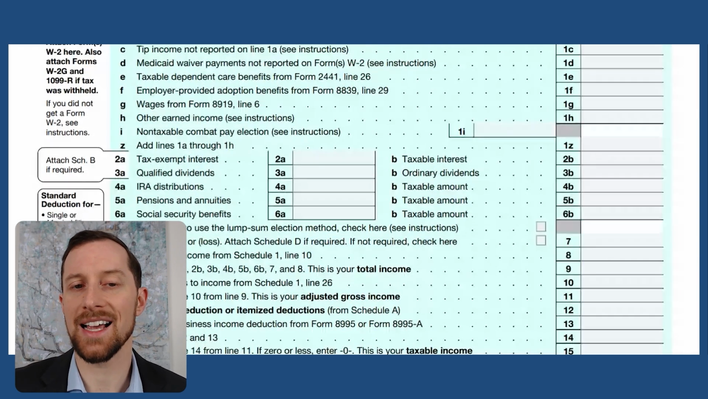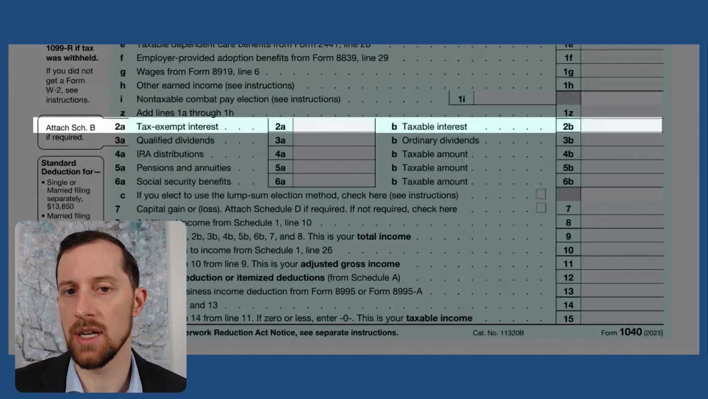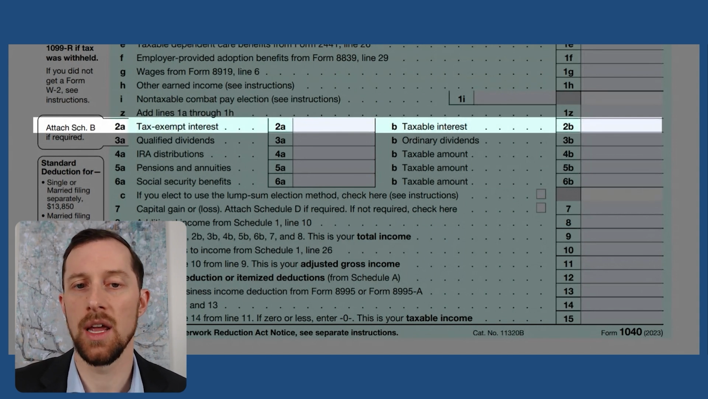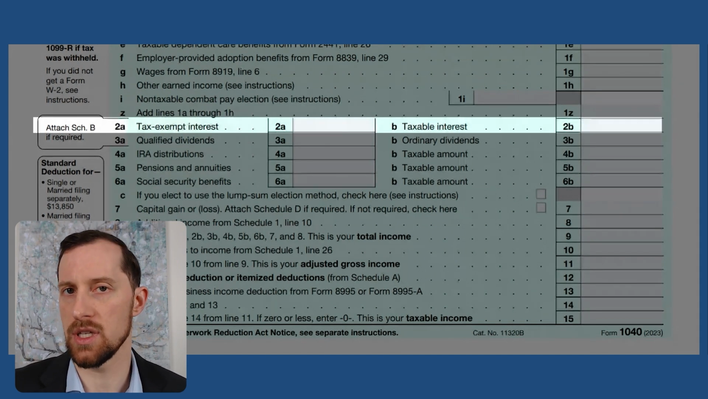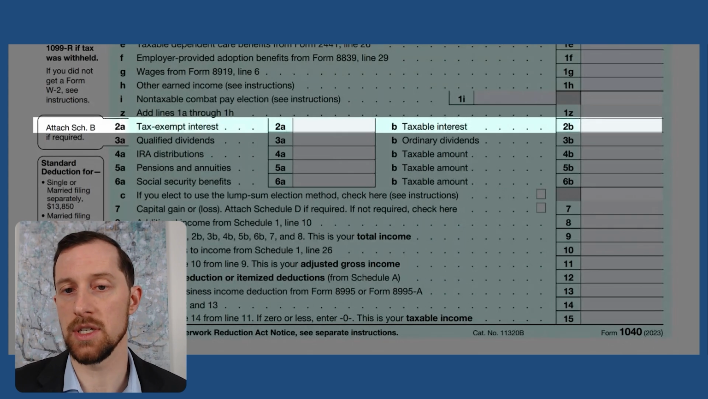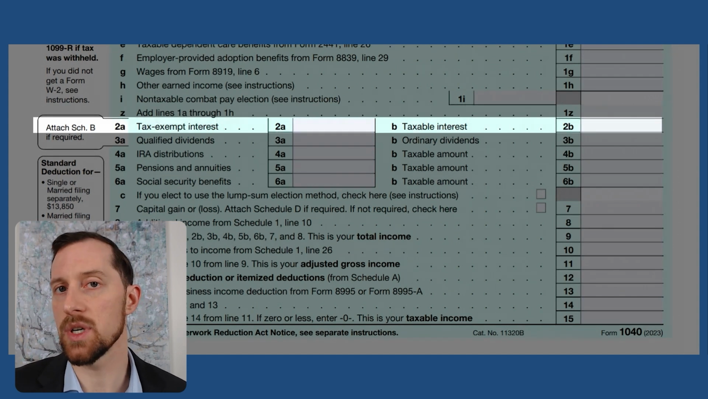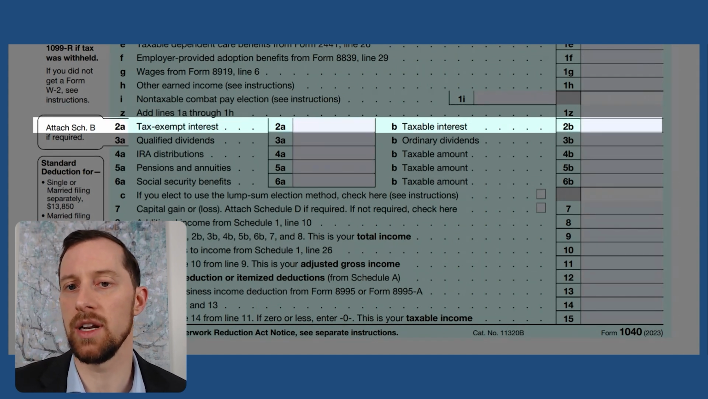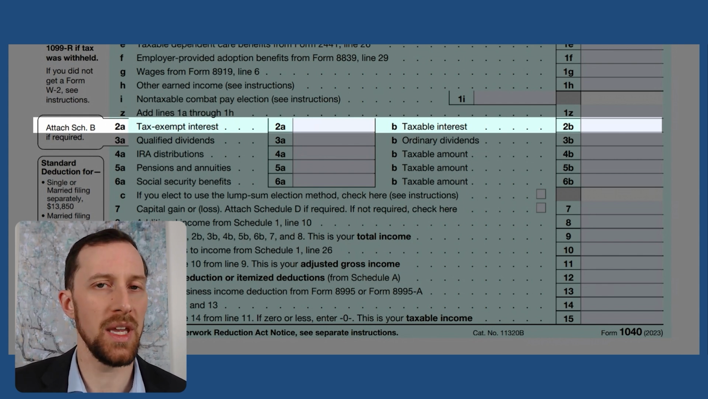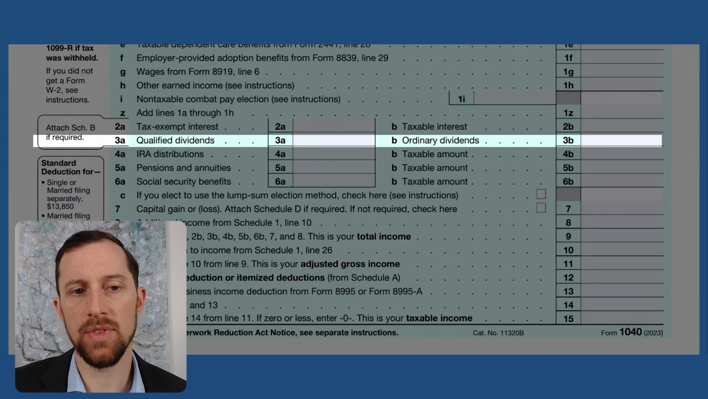Next, we've got our tax-exempt interest and taxable interest. If you've got municipal bonds and they pay tax-exempt interest or tax-free interest, you're going to put the total amount of interest that you receive across all sources in 2A. And then in 2B, you're going to list your taxable interest. So again, municipal bonds are not subject to federal taxes, so those would not be included in your taxable interest. Many times 2A and 2B will be the same amount, but 2A will always be higher than 2B if you have municipal bonds.